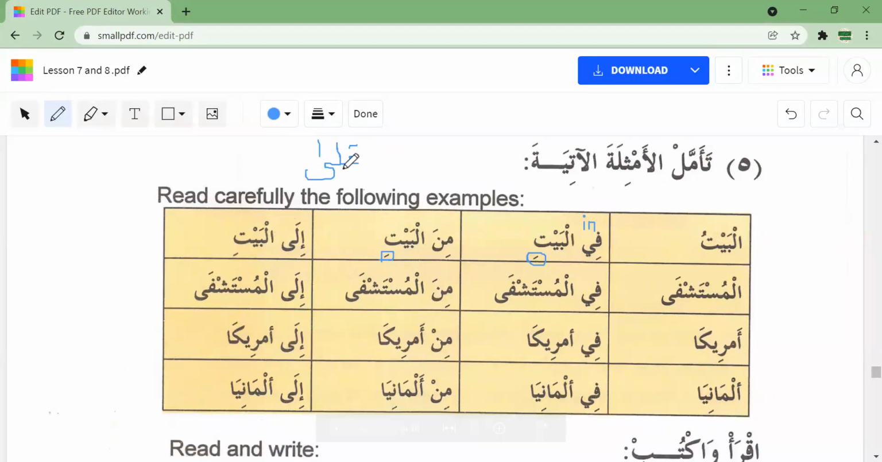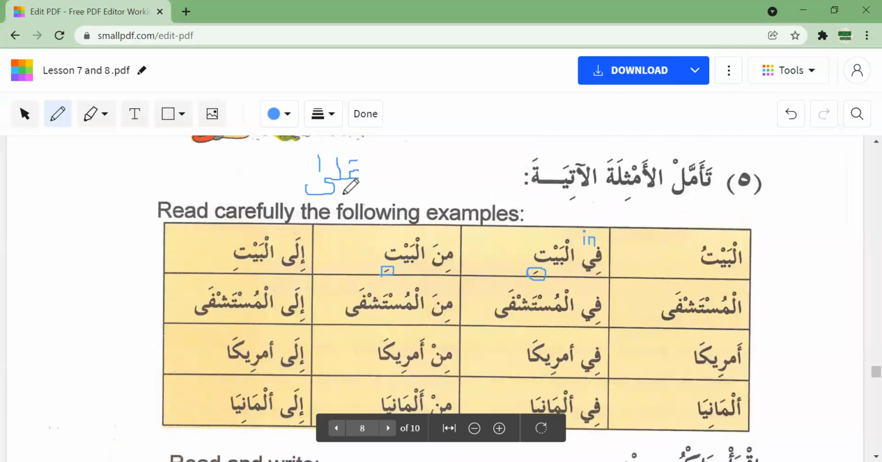Ala is also a harf of jar. Okay. We can say ala al-maktabi. Ala al-maktabi with a kasra. On the desk. Ila al-bayti, to the house. Again, here we have a kasra. Okay. So this is the general form for nouns. Whenever there's a harf of jar added to a noun, the last letter will become a kasra.